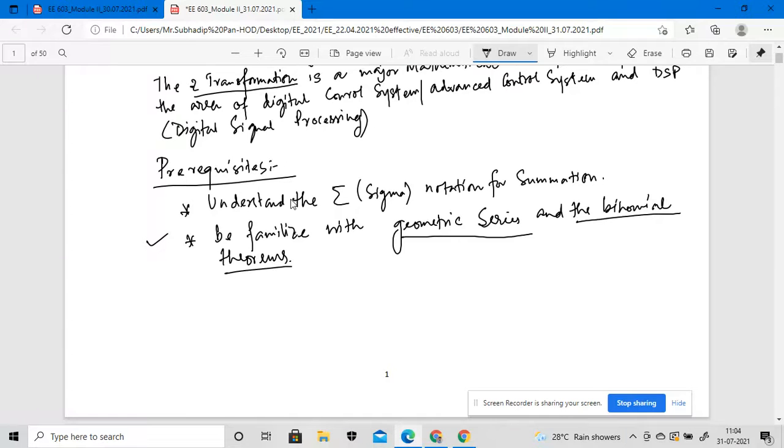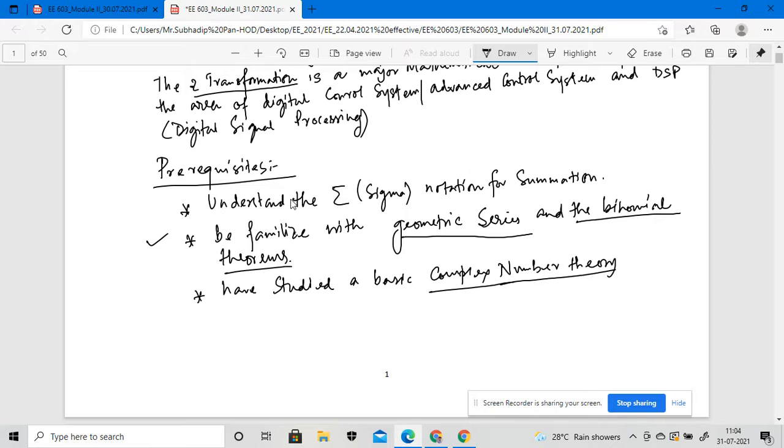The third prerequisite is that you have studied basic complex number theory. You have studied this complex number theory in network theories also.